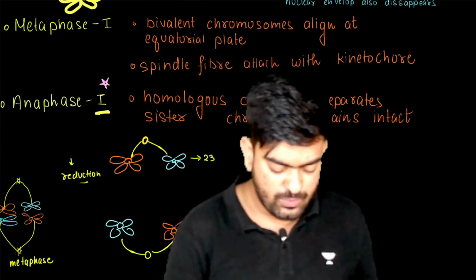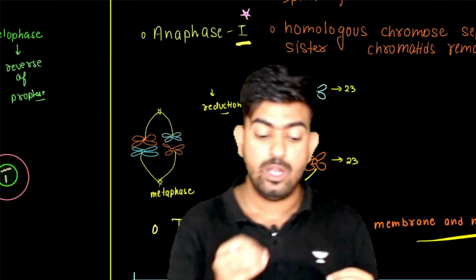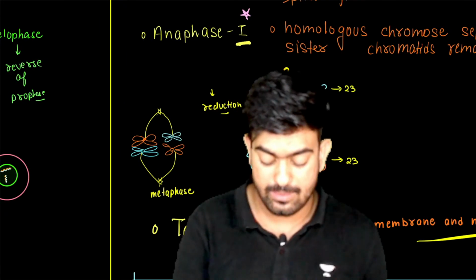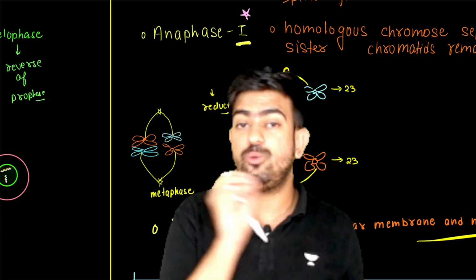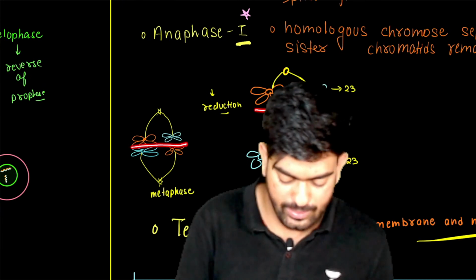So in anaphase 1, what happens? The homologous pair is getting separated. Don't get confused. The homologous pair is getting separated. The chromosomes, the chromatids are not separated. See, they are going to get separated.